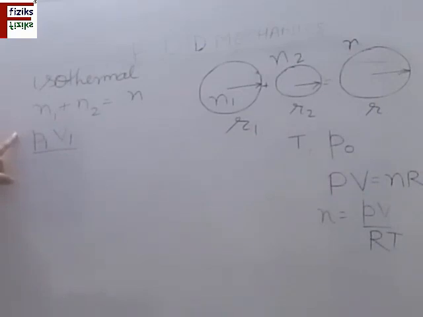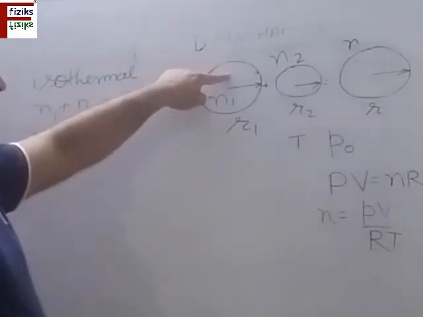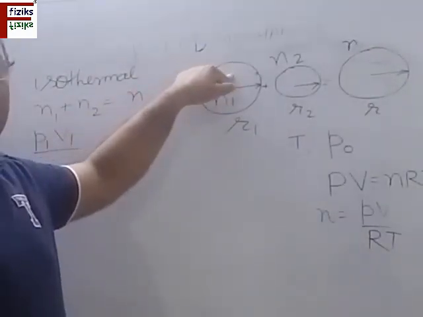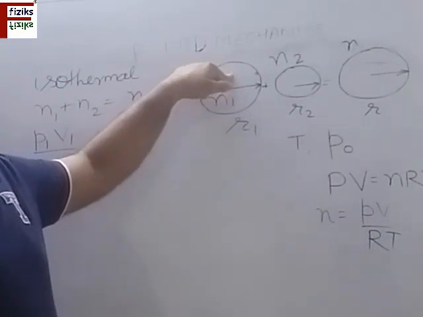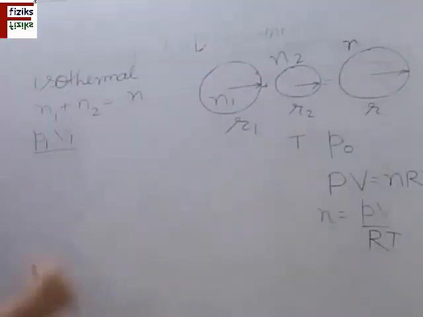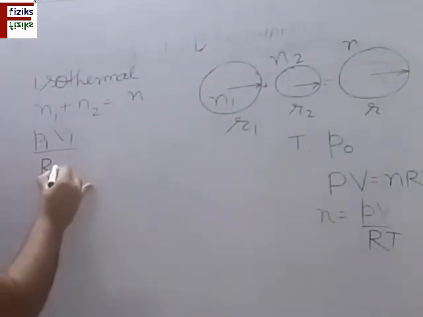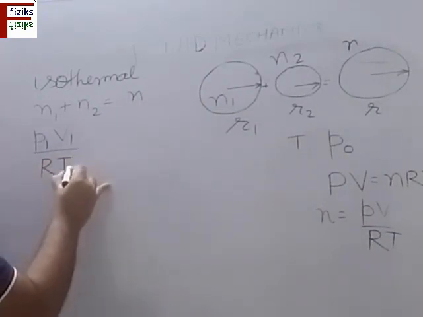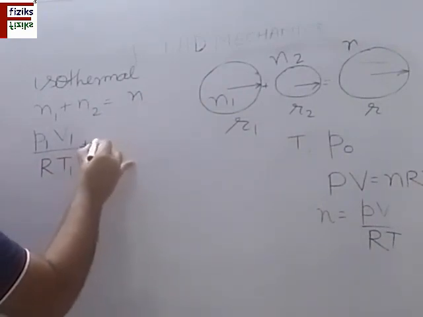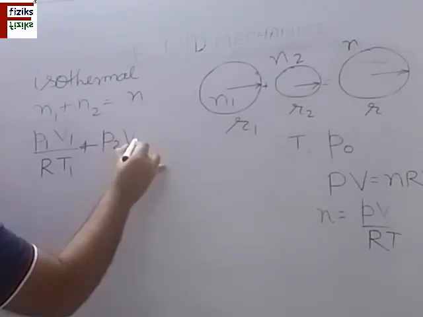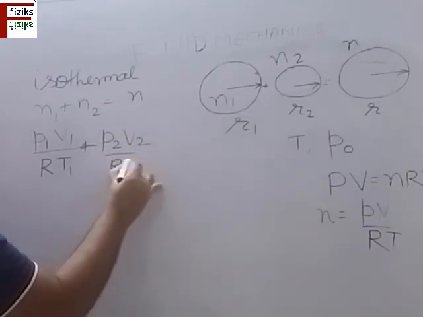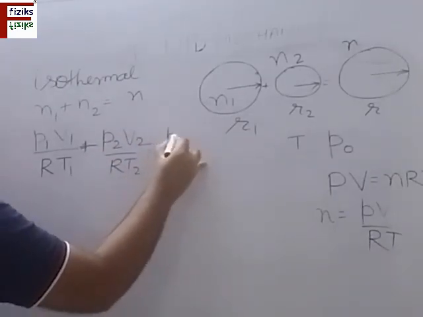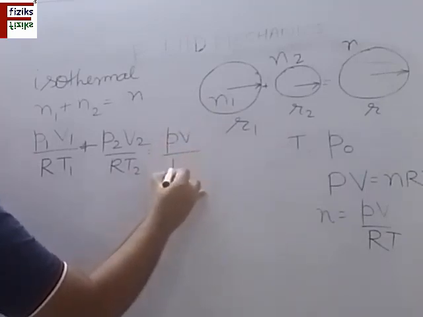P1 here is the total pressure inside this, not the excess pressure. This is the absolute pressure, divided by R, which is the same, plus P2 V2 by RT2 is equal to PV divided by RT.